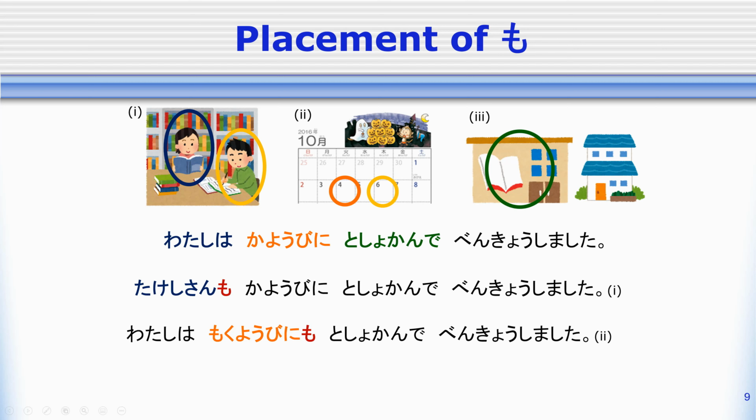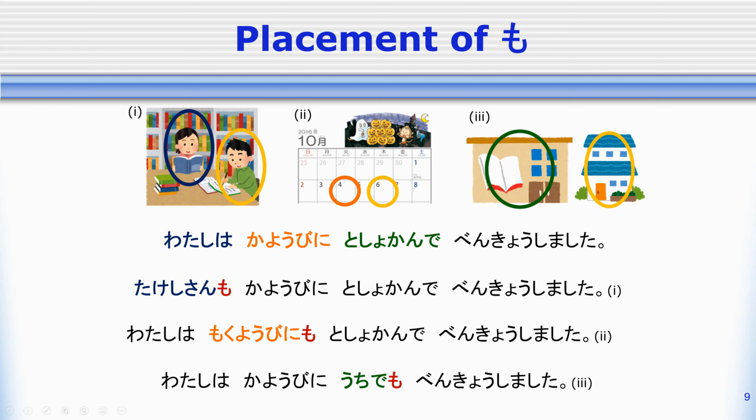Okay, how about this next one? So I'm adding on some more information. I'm adding my house as a place where I studied. So 私は火曜日に図書館で勉強しました。私は火曜日に家でも勉強しました。How do I know where I should have put も?